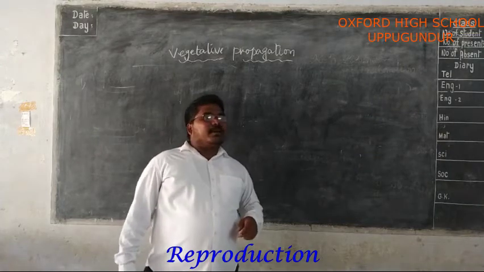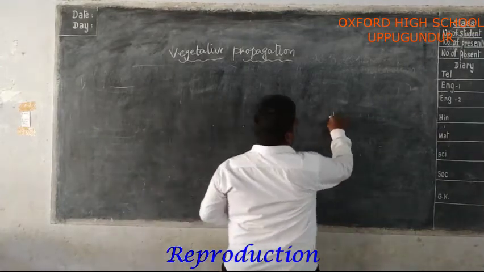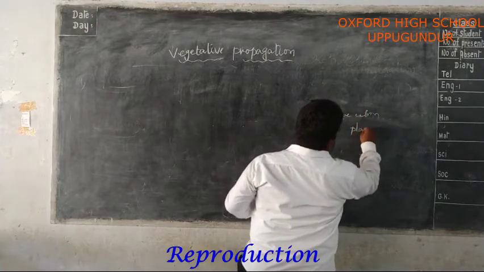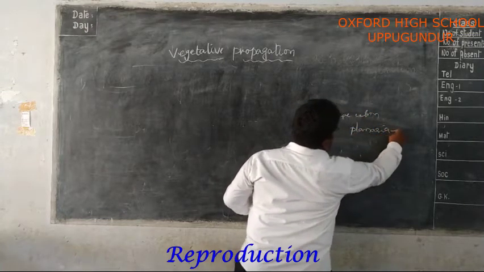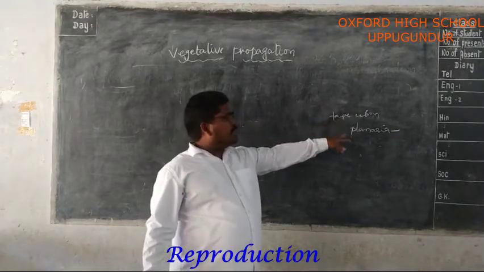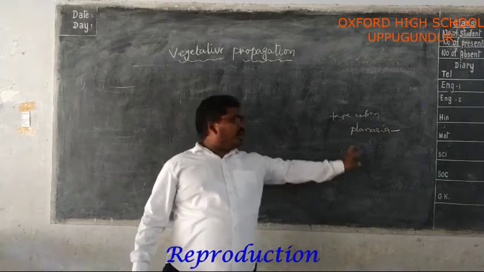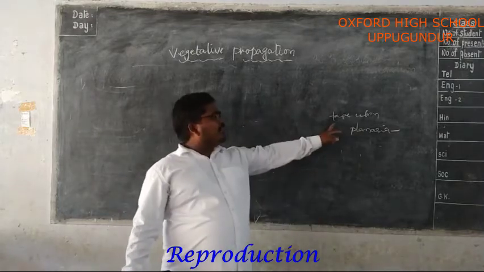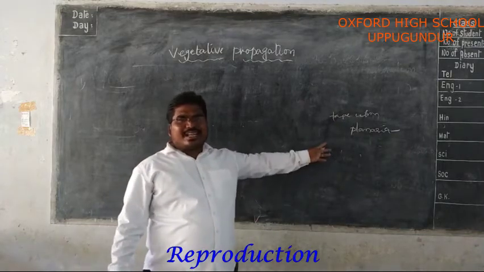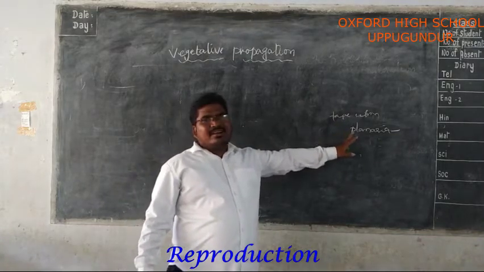I have given the example of tapeworm, but in your textbooks it is planaria. Follow planaria. Why did I give this one? They both belong to the platyhelminthes family. It's also correct, but it does not belong to our textbook diagram.